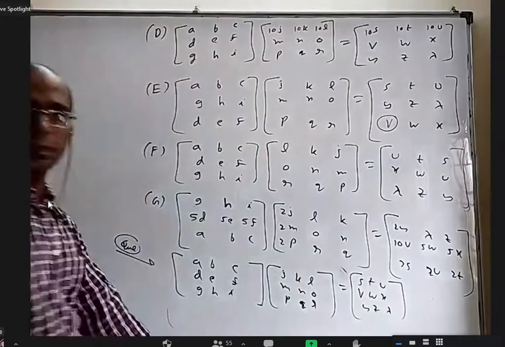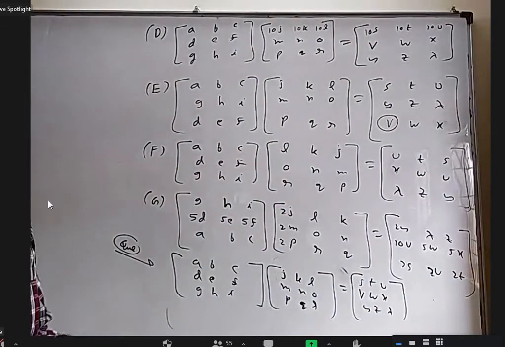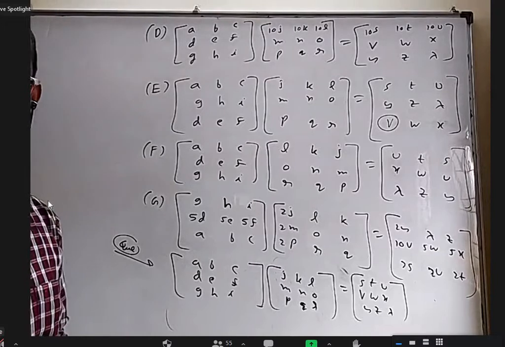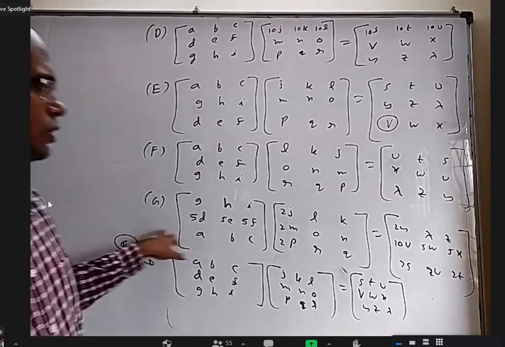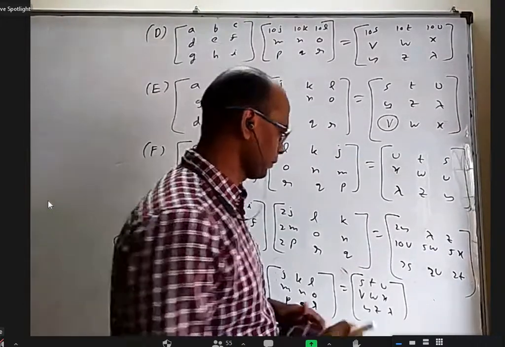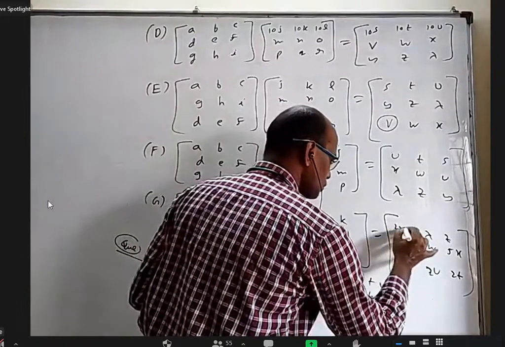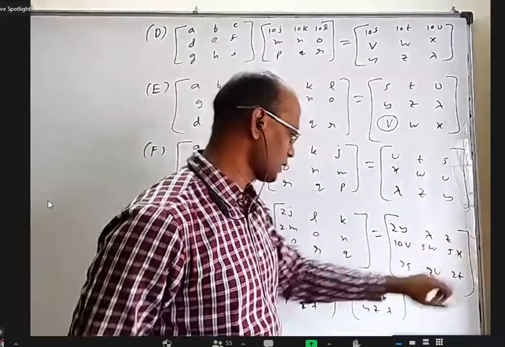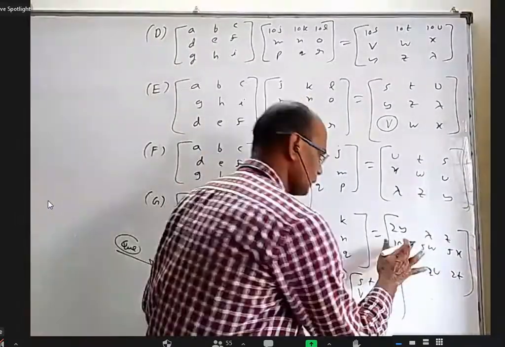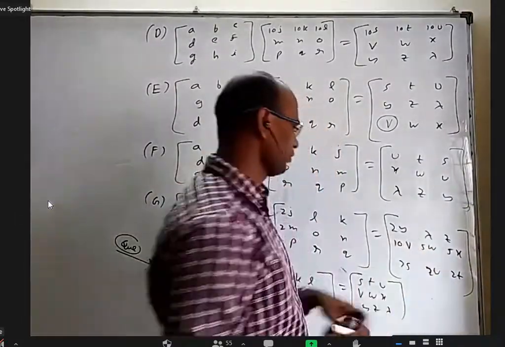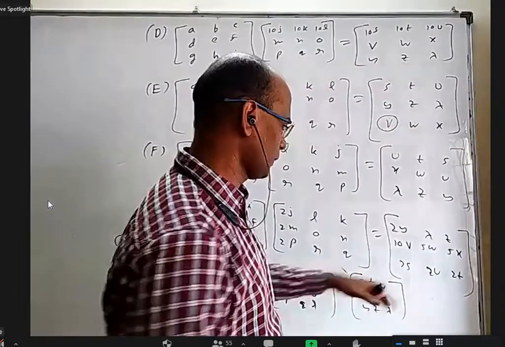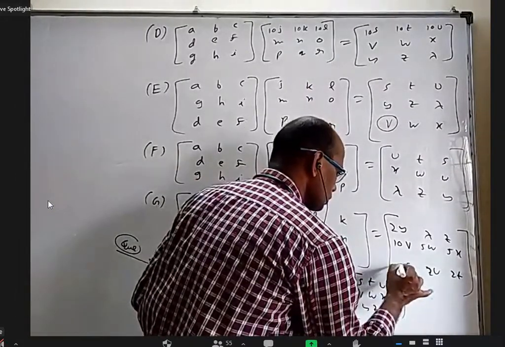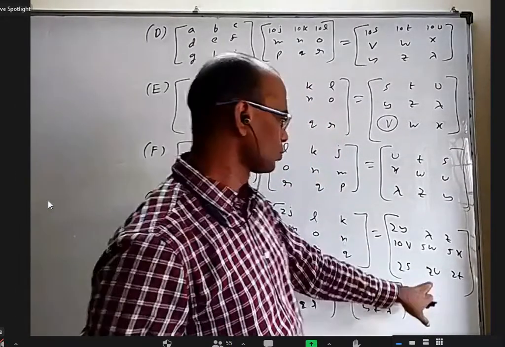Sir, can you read the G Roman third matrix? G third matrix, I should read it. Okay. Is it 2y lambda z 10v 5w 5x, and this is 2s 2u and 2t.